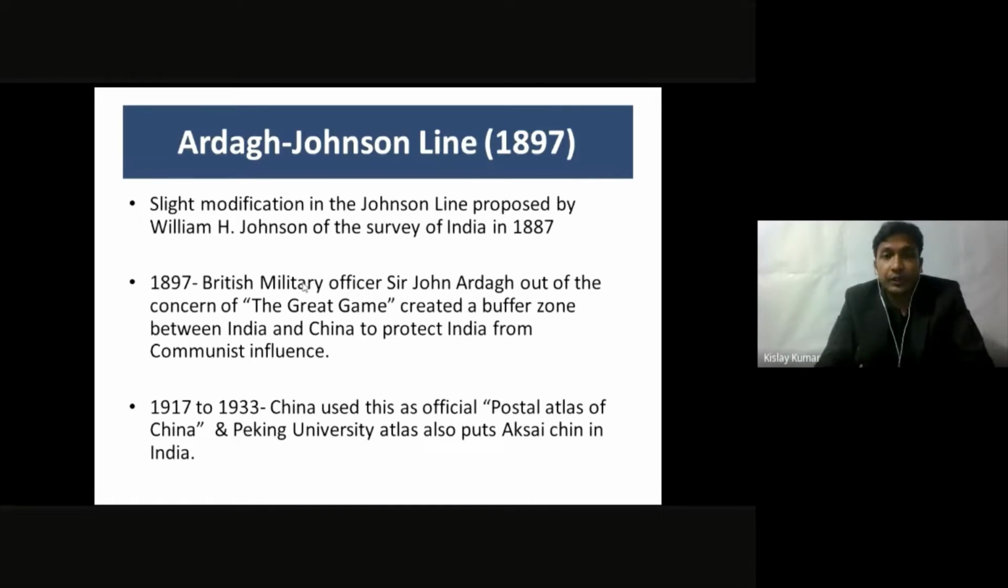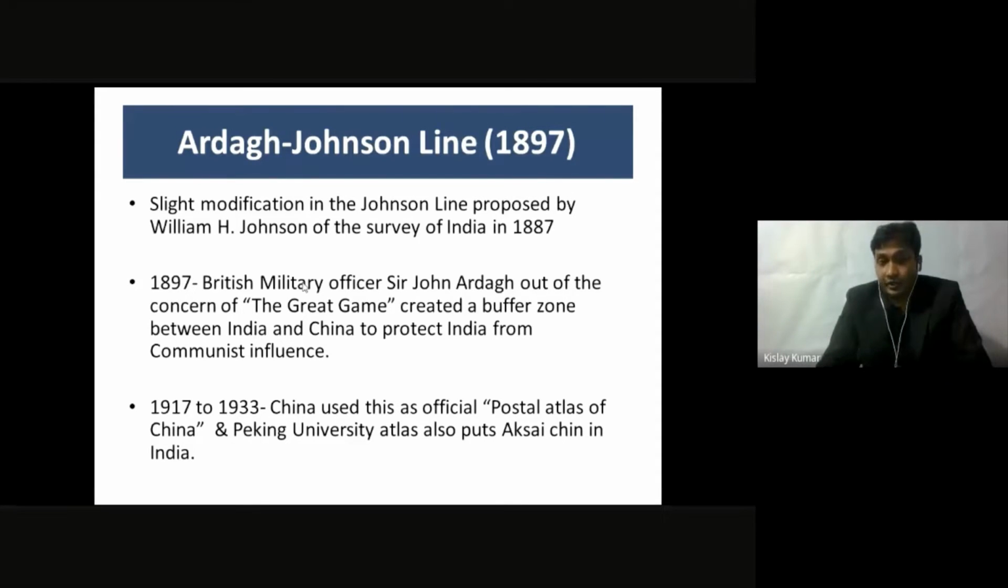So they basically wanted to distance India from China. So they were trying, in one way, to consolidate Tibet's existence as a separate country. Therefore, they drew this line, and they sent this map to China, which was accepted by many of the Chinese government authorities. China used this map from 1917 to 1933 in their postal atlas.